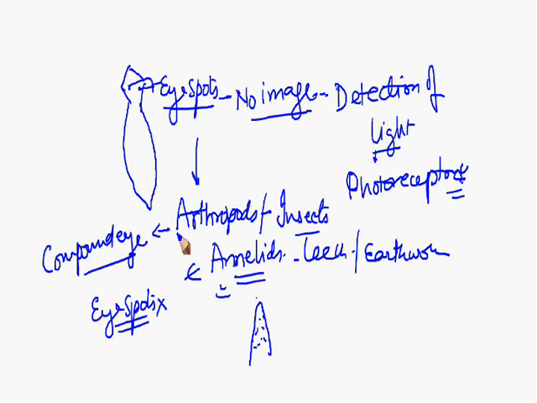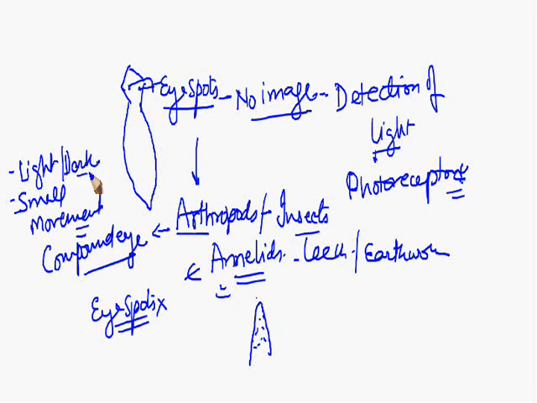But the arthropod eye is a little more developed eye. An image can be formed, but again a clear image is not formed. As a result, they can see only small movement in an object, and they cannot even differentiate colors. Mainly it is used for movement in light and movement in dark. Again, it serves the purpose of a photoreceptor. There are no clear-cut images formed.